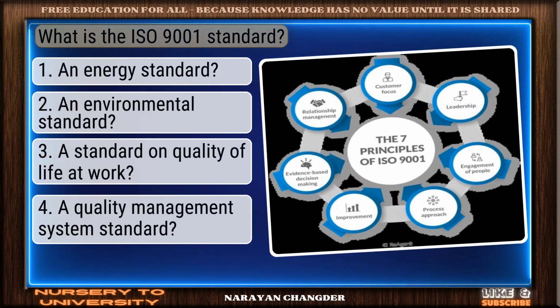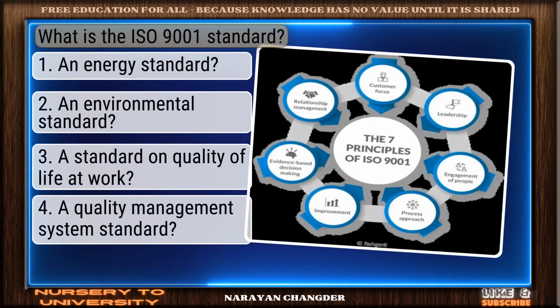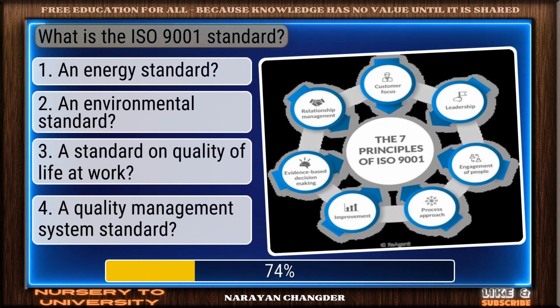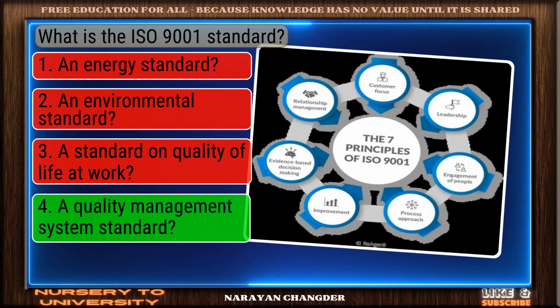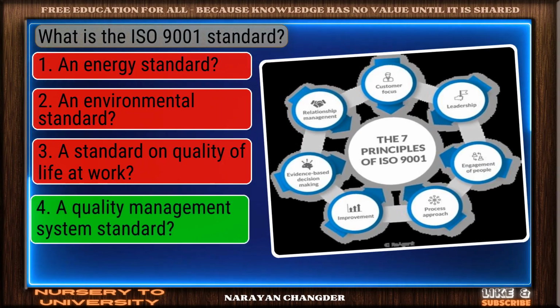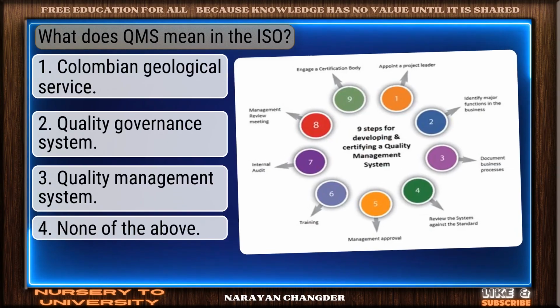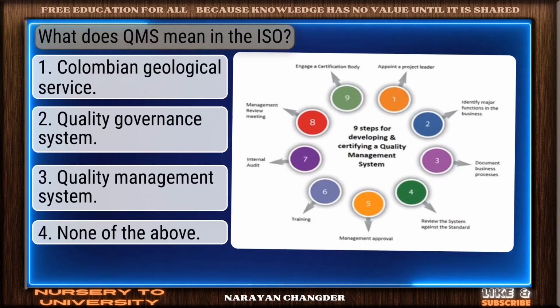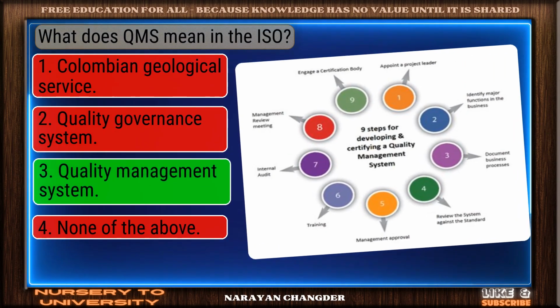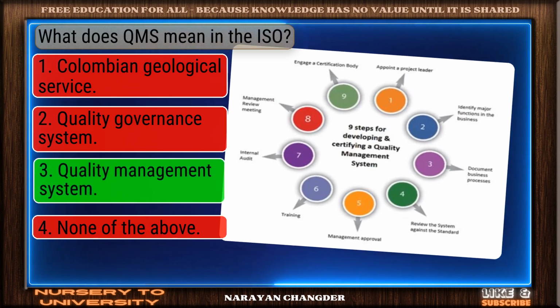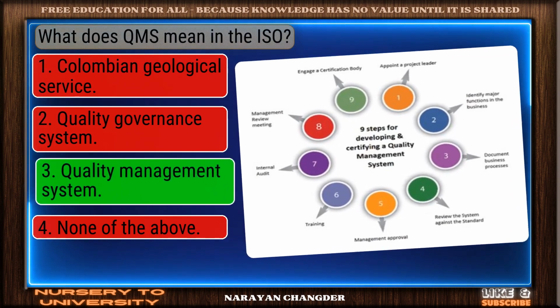Question number 41. What is the ISO 9001 standard? Correct response. A quality management system standard is the most accurate answer. Question number 42. What does QMS mean in the ISO? Perfect. Quality management system is the correct choice.